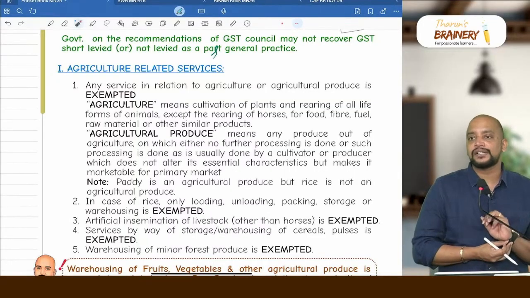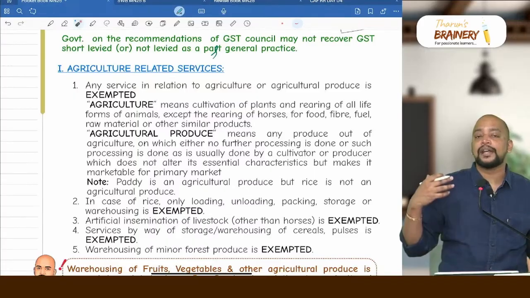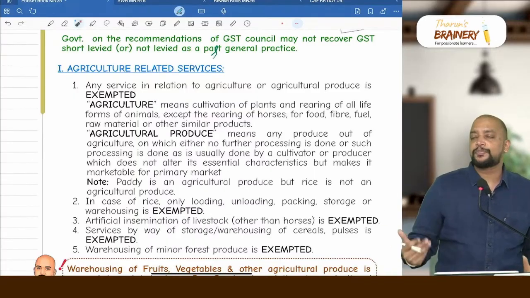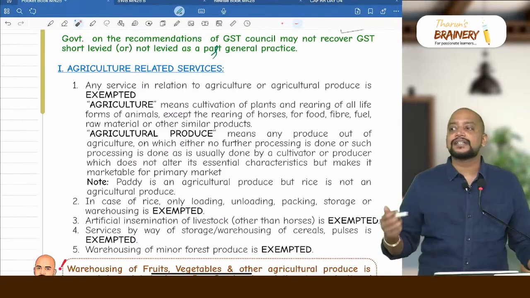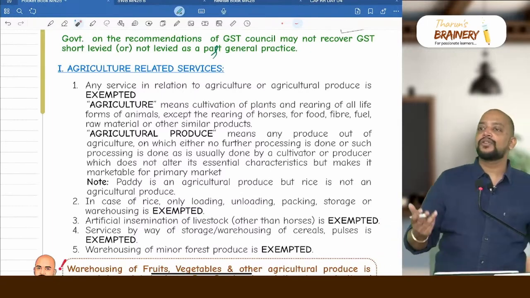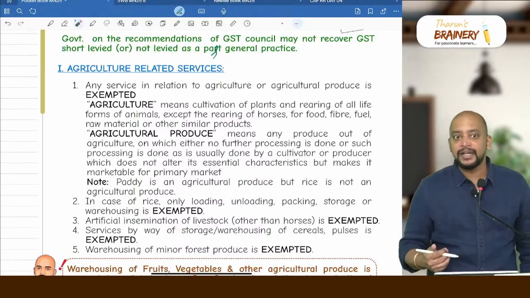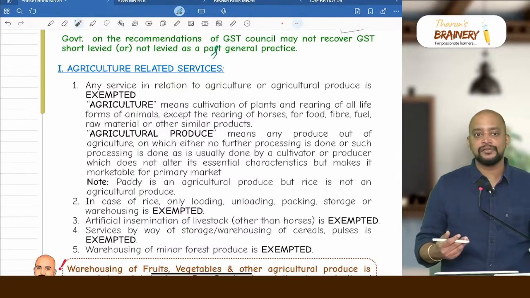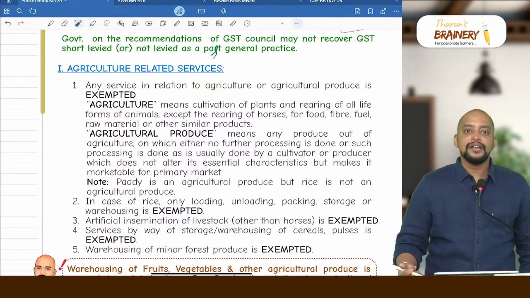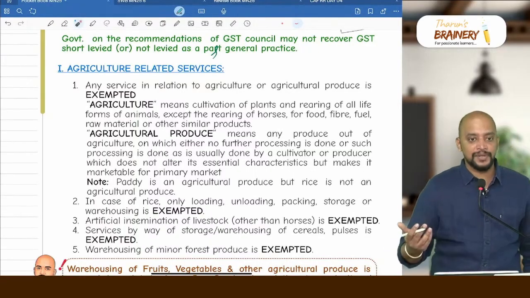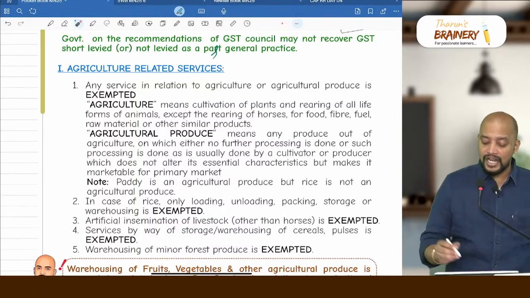What is the meaning of agriculture? Agriculture means the carrying out of cultivation or rearing of life forms of animals. For what purpose rearing of life forms of animals? For food, fiber, fuel, raw material, or any other similar products. So sericulture, silkworm farming, will come because it is for fiber, and sheep farming will come because that is for fiber. Poultry farms and fisheries will come because they are for food. Cattle rearing for the purpose of fuel, or honeybee farming for the sake of raw material, also come. So all these, even though not cultivation of plants, are included.